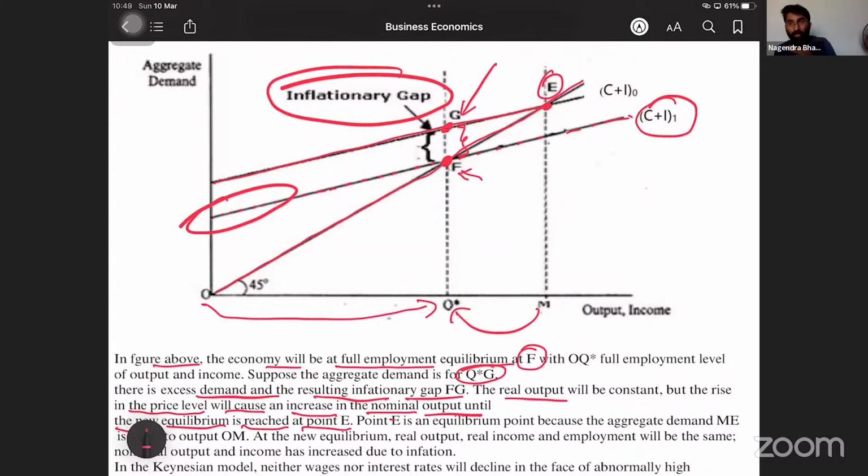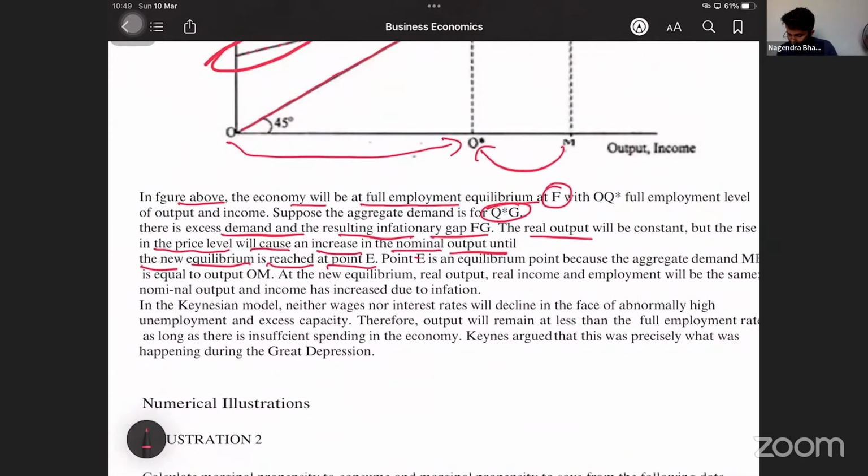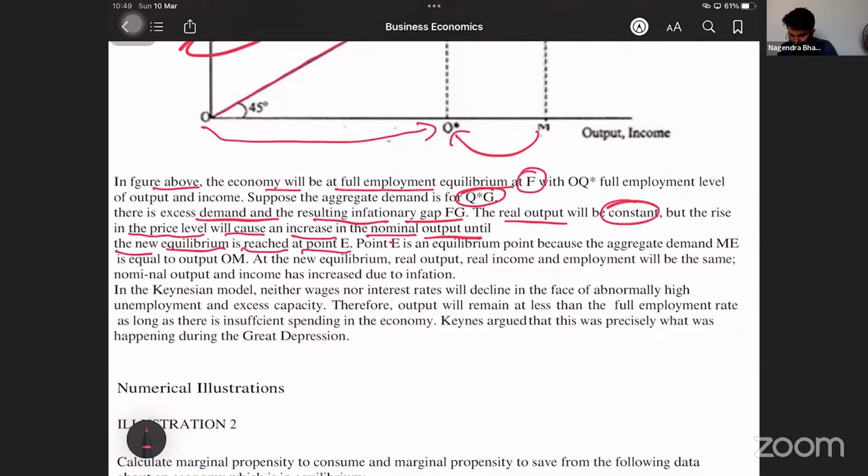They have to increase the output or demand has to decrease. What they have told, the real output will be constant, but the rise in the price level will cause the increase in the nominal output until the new equilibrium is reached. Output increases if price increases, yes or no? Yes, in chapter number 2, unit number 3, we discussed if price increases, supply also increases.